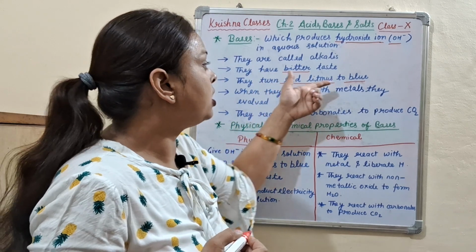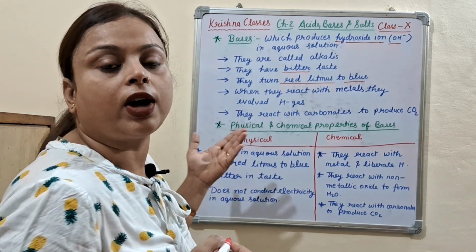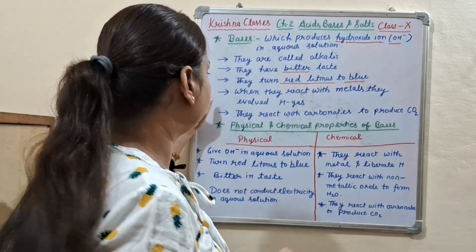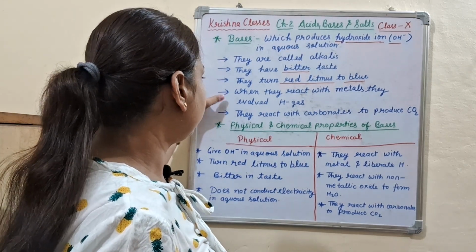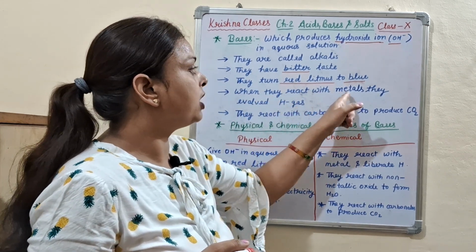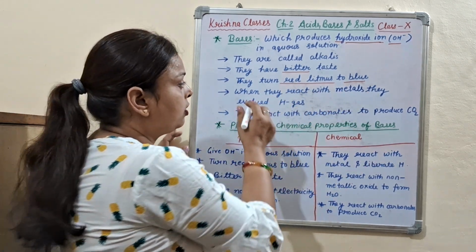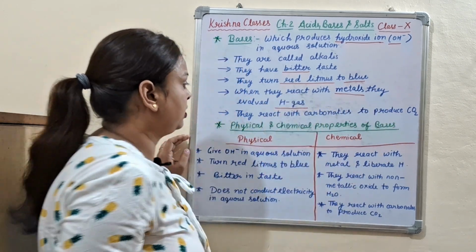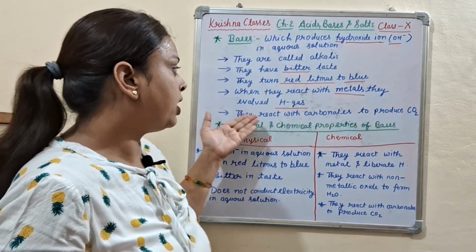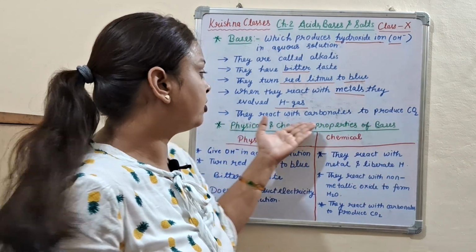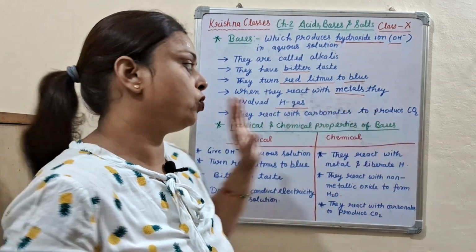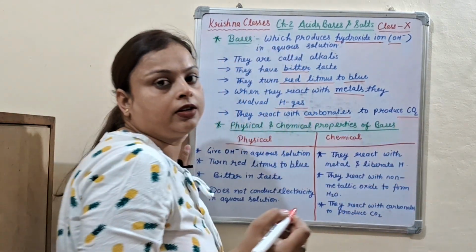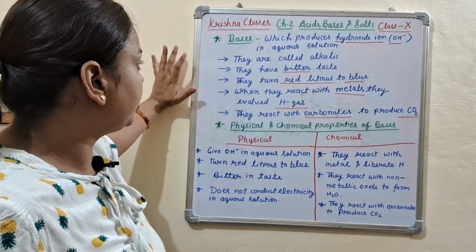Bases turn red litmus to blue. This is just the vice versa of acids, as we discussed in my previous video. Now the next point: when they react with metals, they evolve hydrogen gas. Next, they react with carbonates to produce carbon dioxide. So these are the bases.